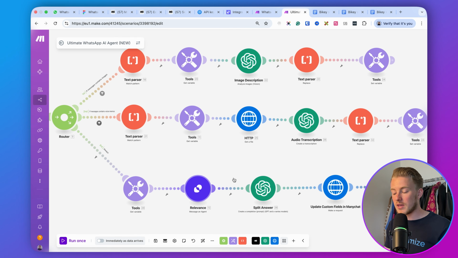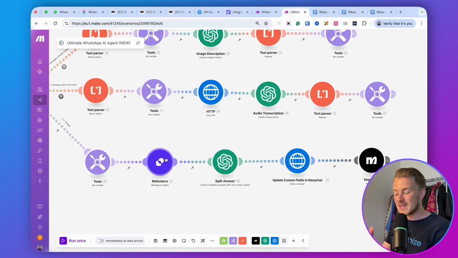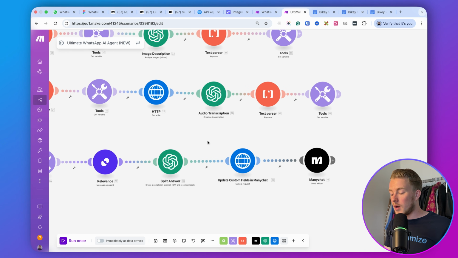And then the last thing that we do is, regardless of whether we have images or voice memos, we send everything to Relevance AI. Then we split the answer of Relevance AI into these individual messages. Then we update those fields in Manychat, so we get all of these individual messages. And then finally, we send the Manychat flow. So that's how this all works together inside Make.